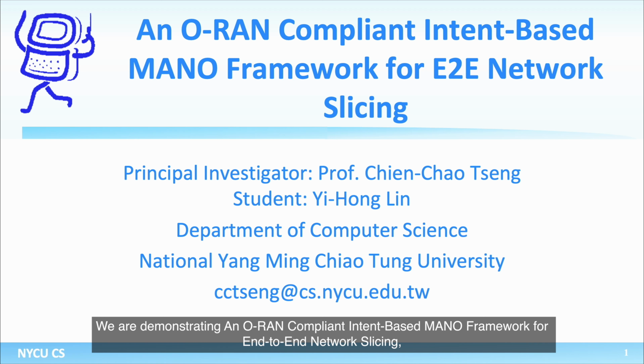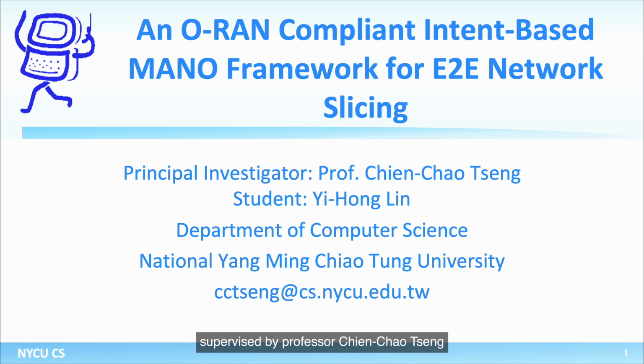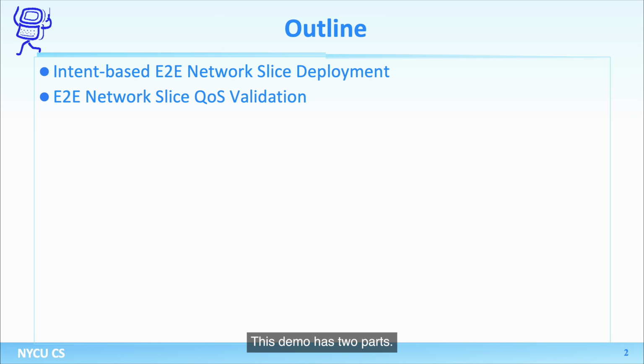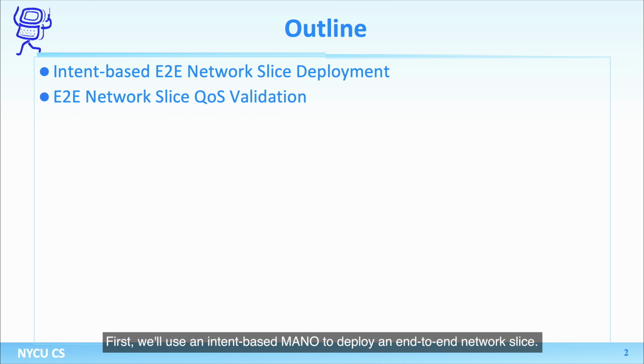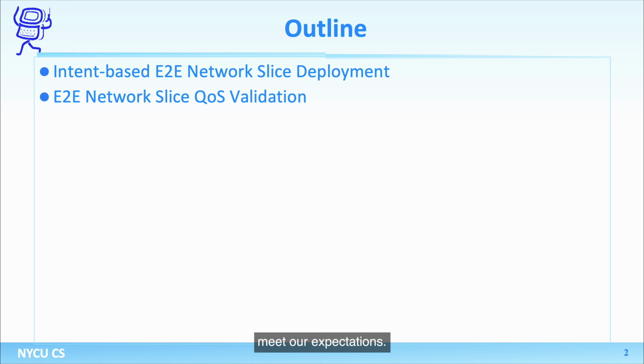We are demonstrating an O-RAN-compliant intent-based MANO framework for end-to-end network slicing, supervised by Professor Qianchao Sang from National Yang Ming Chiao Tung University, presented by student Yihong Lin. This demo has two parts. First, we'll use an intent-based MANO to deploy an end-to-end network slice. Then, we'll verify the QoS of the slice to make sure the bandwidth and latency meet our expectations.